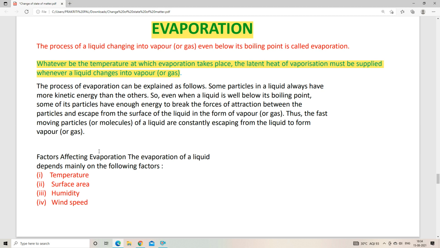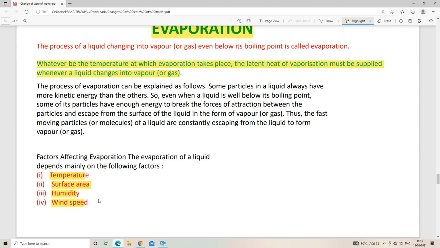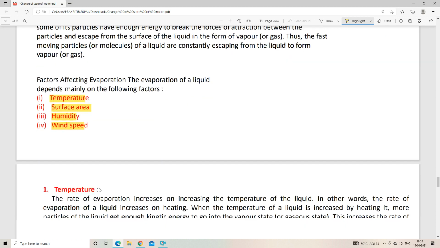Now there are some factors which will affect our evaporation process. Let us know what the factors are that affect evaporation. The first one is temperature. The second one is surface area. The third one is humidity. And the last one is wind speed. Now we will see how these four factors affect the evaporation process.